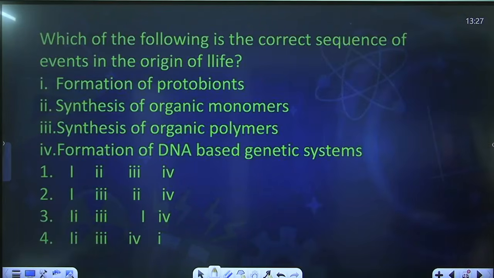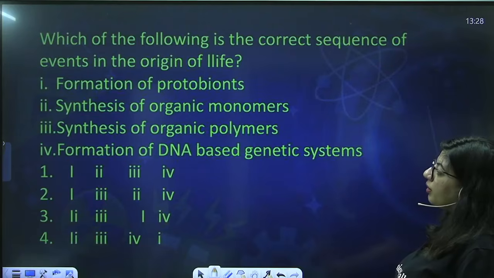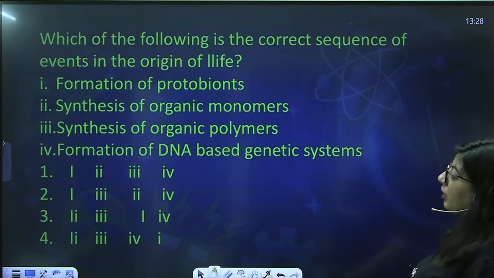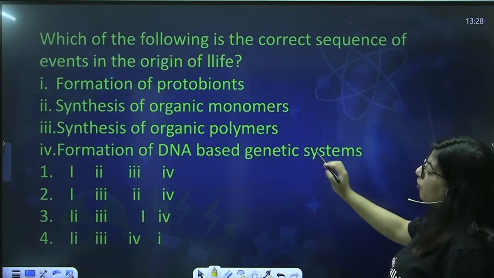Which of the following is the correct sequence of events in the origin of life? Formation of protobiont, synthesis of organic monomer, synthesis of organic polymer, formation of DNA-based genetic system. So the first thing that happened was monomers were formed.